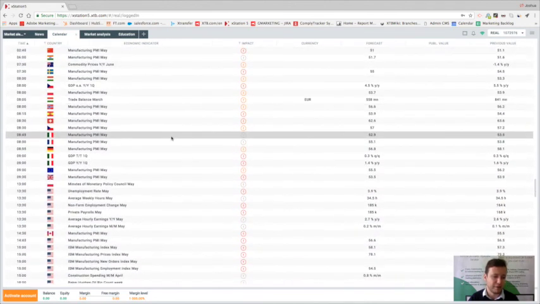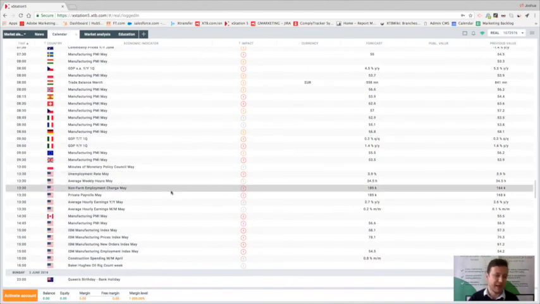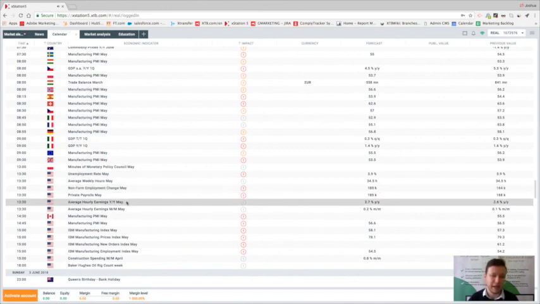But in terms of economic releases, the big one really is Friday at 1:30. We have non-farm payrolls, which are expected to show 185,000 jobs added in the US in the past month, and also average hourly earnings. Keep an eye out on that. That's expected to increase once more to 2.7% year on year from 2.6% previously.